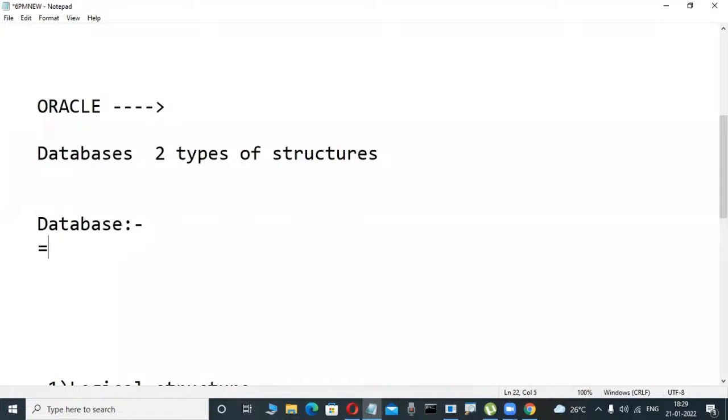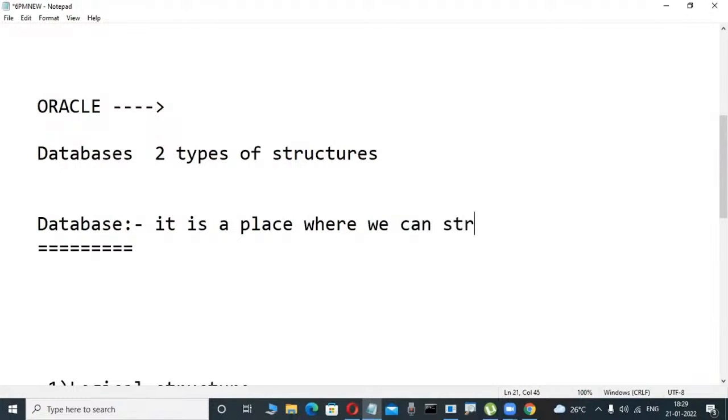Anybody observing in Google or in books will find: it is a place, don't read it, a place in a computer system where we can store a structured collection of data. What is data? What is information? What is DBMS? That is later. Structured collection of data.